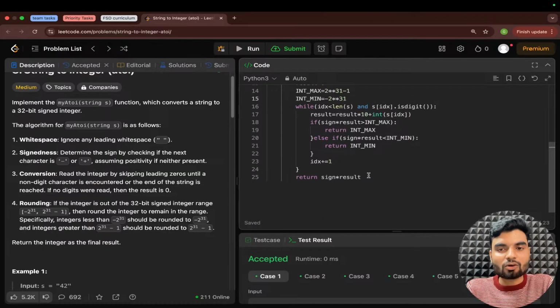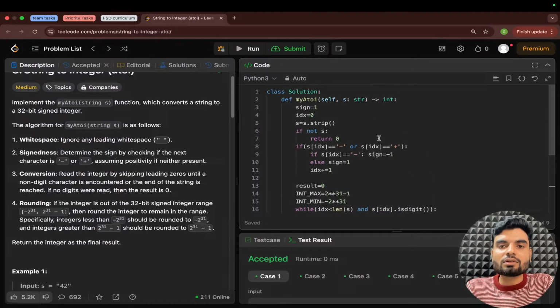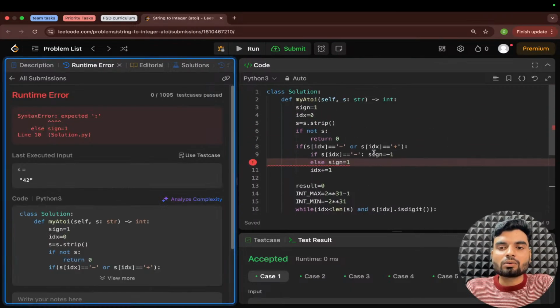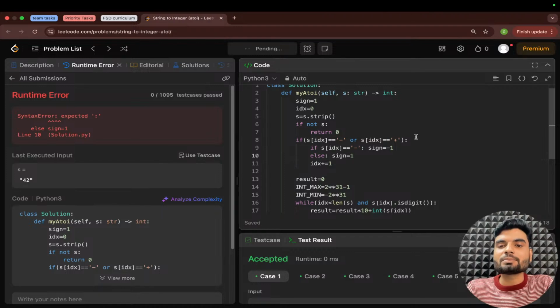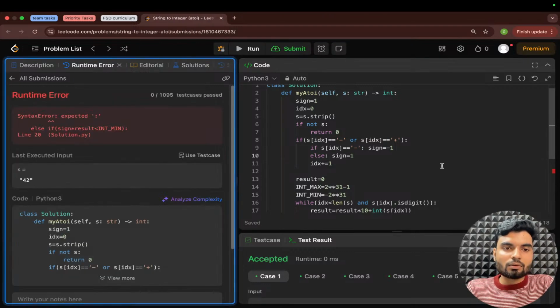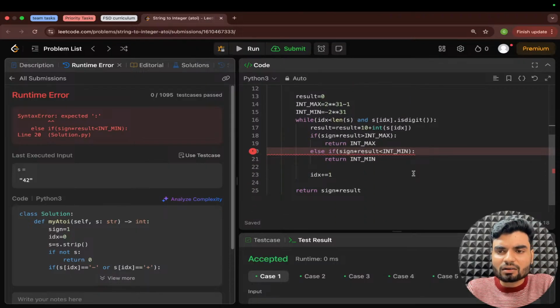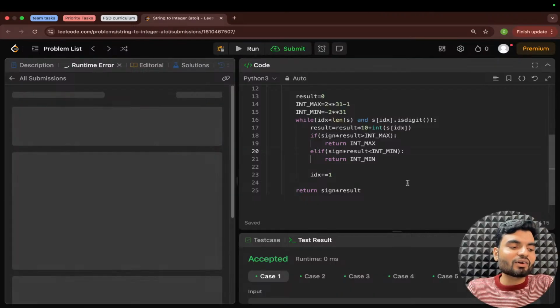That's why we have defined the minimum and maximum value, right? And I hope now you know why we had these curly braces: we have to remove them, because in Python we don't have these. So now this is complete in Python, and I hope this will work. But the thing is, oh, I haven't used the colon. No worries, now I have. Simple, easy peasy. Now what is it mentioning? Line number 20 somewhere. You don't have else if, you have elif. You're getting errors line by line because Python uses an interpreter.